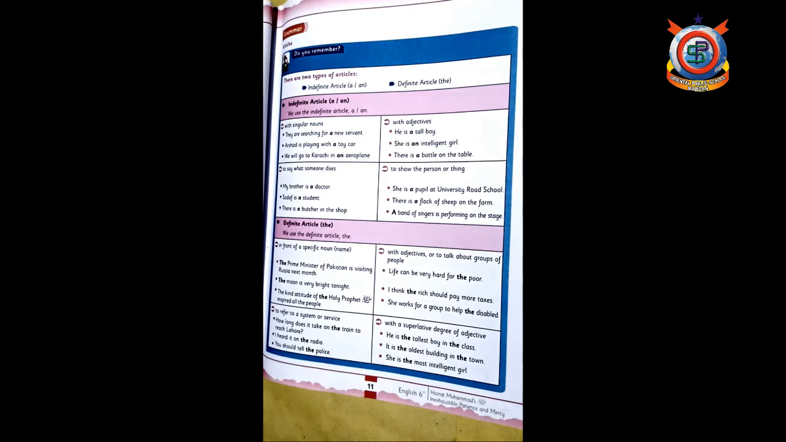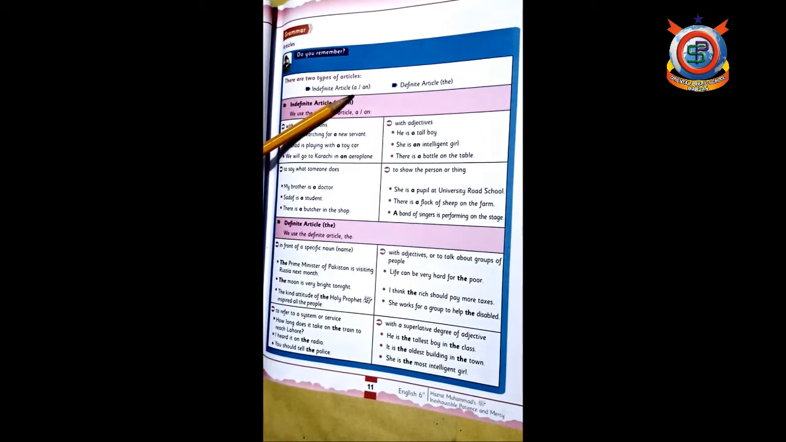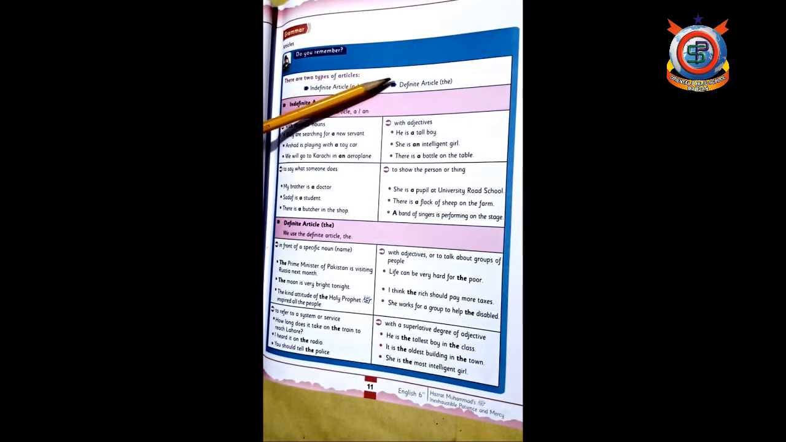Now, you should know first of all what articles are. Dear students, articles are the words like a, an, and the. Now, what is the function of an article? You should know that they define whether something is specific or unspecific. And there are two types of articles. You can see on page number 11. First is the indefinite article, a, an, and another is the definite article, the.